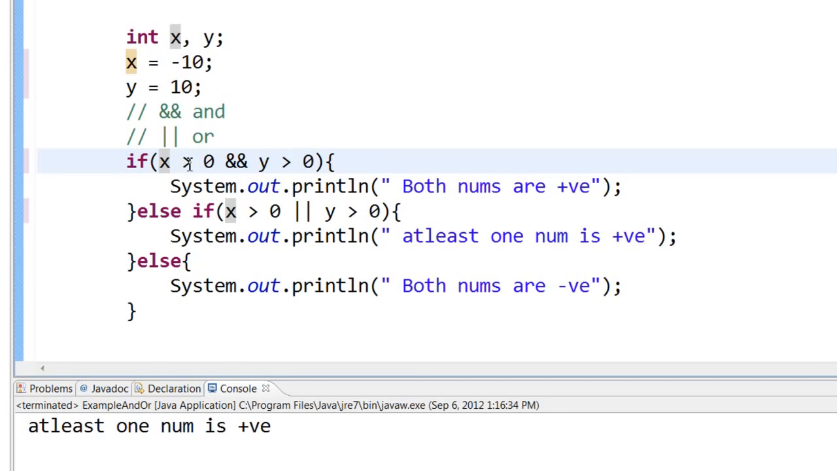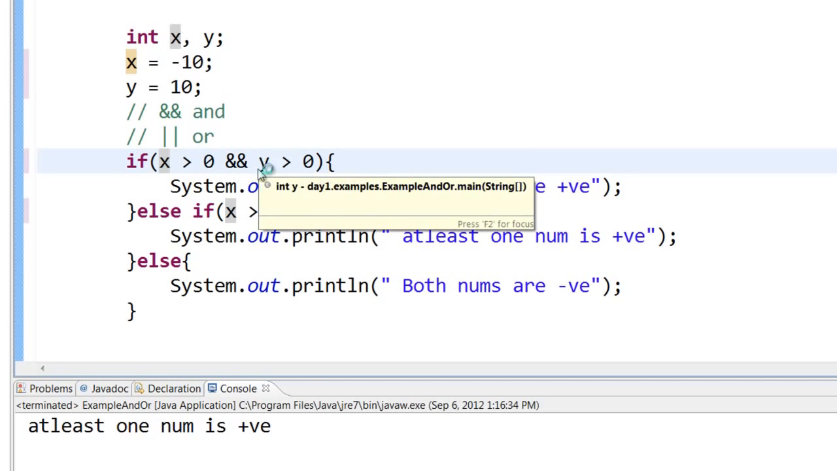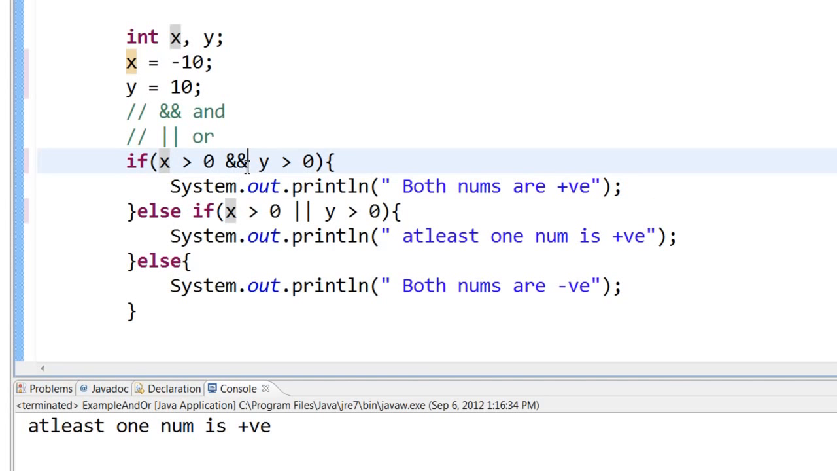AND means x must be greater than 0 and y must be greater than 0. But if you have two ampersand signs, it will know that it is useless to look at this particular condition. The reason is, x fails, so it doesn't matter if y is positive or not. If you have one ampersand symbol, it will check if x is greater than 0. No, it is not, but even then it will go and check if y is greater than 0. You may be wondering then why use this single ampersand at all?